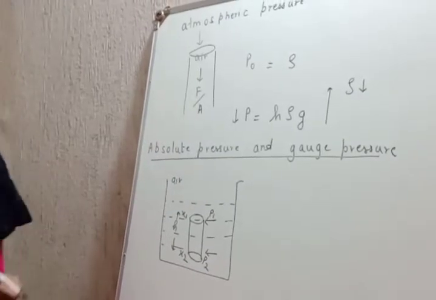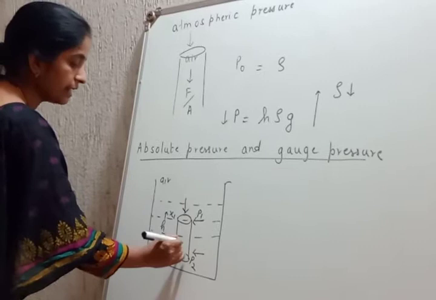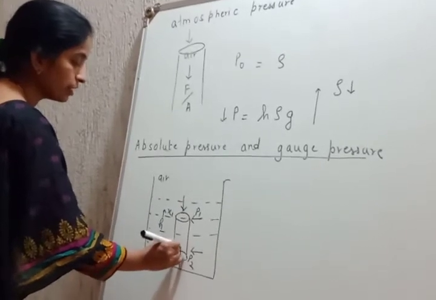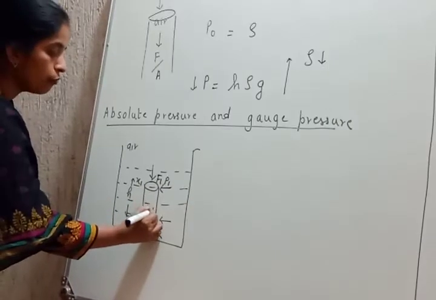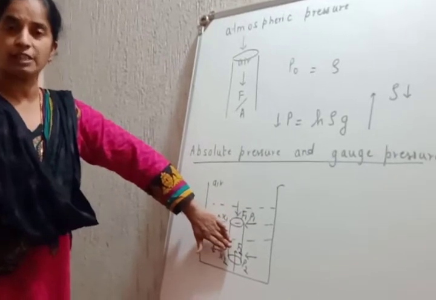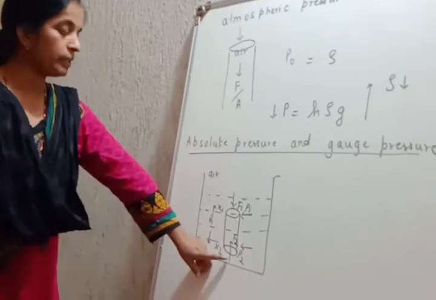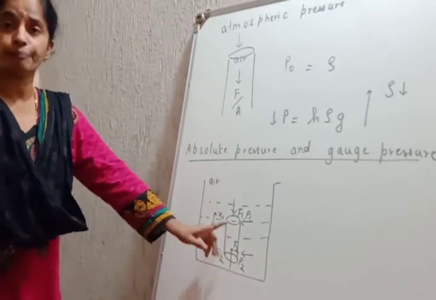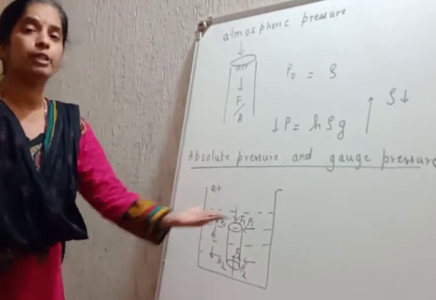Students, the following forces act on the cylinder. Just follow my marker. F1 is the force exerted on the upper surface of the cylinder due to the water column above it. F2 is the force exerted on the lower surface of the cylinder due to the water below it, acting vertically upwards.